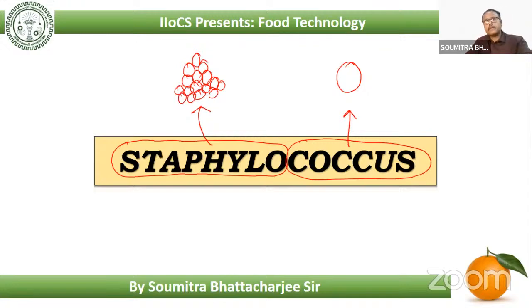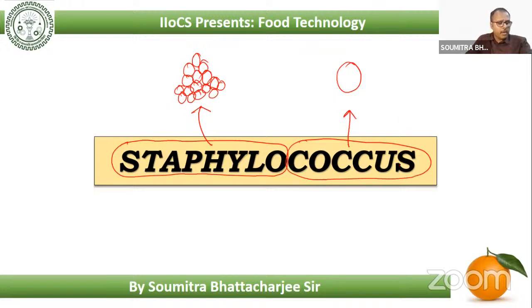This Staphylococcus bacterium was first discovered by Dr. Alexander, and he performed a lot of experimentation on this bacterium. Later, in the year 1882, he named this bacterium Staphylococcus, and that is depending on its structure. Structure means it shows a bunch or a group of cells. Depending on that, we are naming it Staphylococcus.